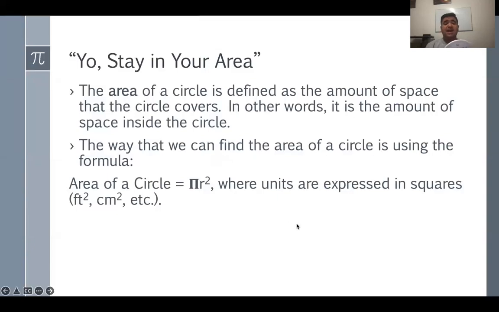Now, the way that we find the area of the circle is using the formula. Area is equal to pi, so pi does not go anywhere. Remember, pi is important, times the radius. In this case, we're dealing with the radius, not the diameter like in the circumference, times the radius squared. So we're raising the radius to the second power. Remember that when we raise something to the second power, it does not mean that we are multiplying by 2. We're just multiplying it by itself. Does that make sense?